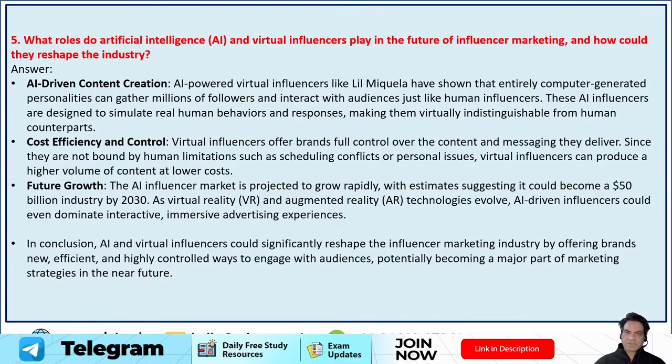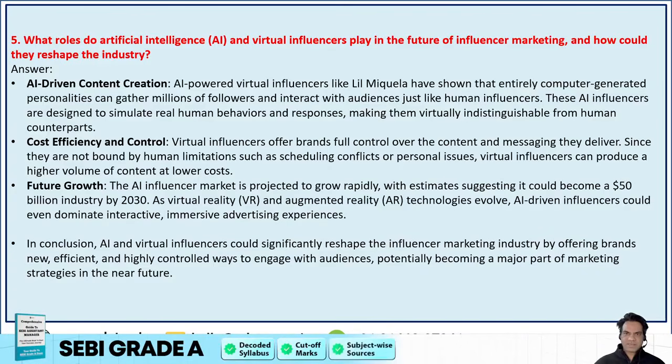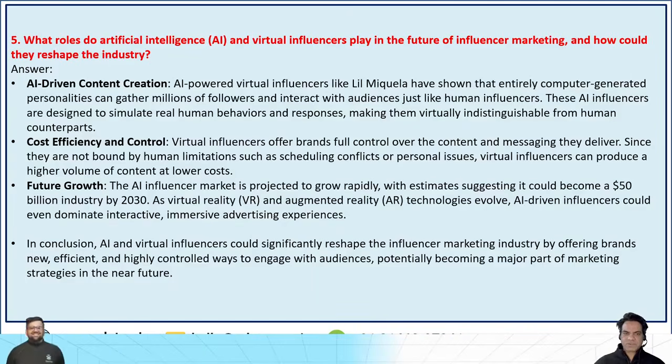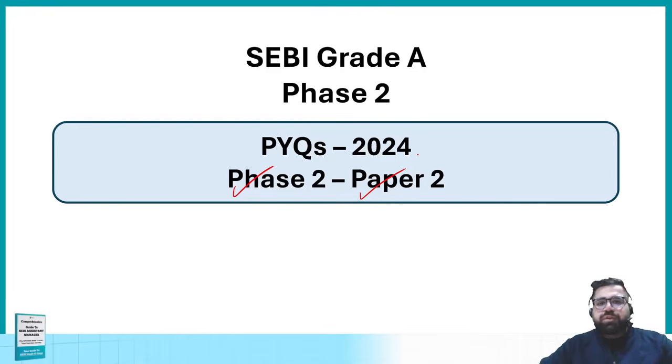So you saw the topics. One was management, one was current affairs, one was economy, and one was a generic topic. Then the precis passage was basically based on the online gaming industry, and reading comprehension was about social media influencing and social media platforms. In this video we are going to solve the previous year questions of the year 2024, and all of these questions are related to phase 2 of paper 2 of SEBI Grade A 2024.